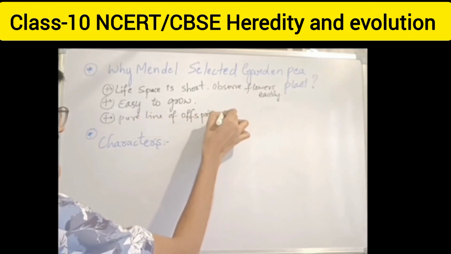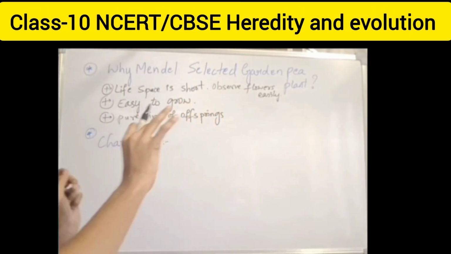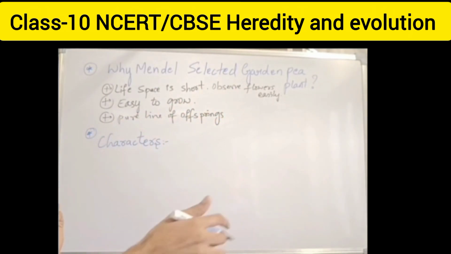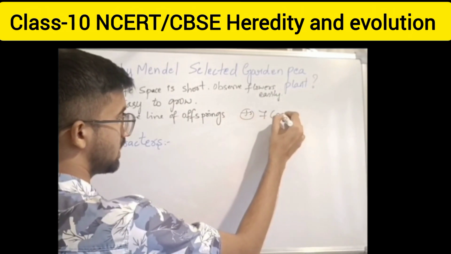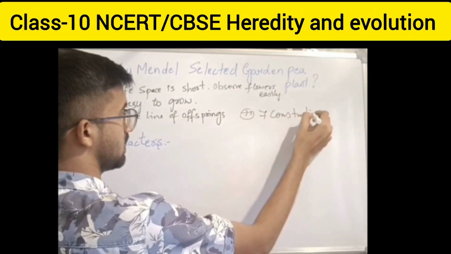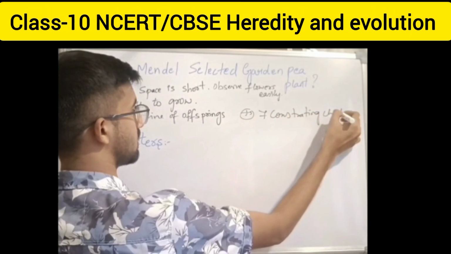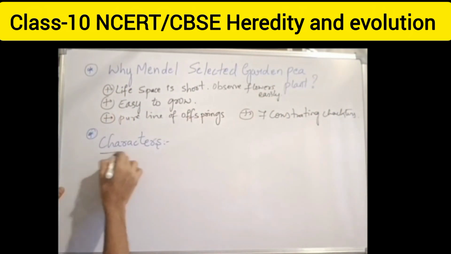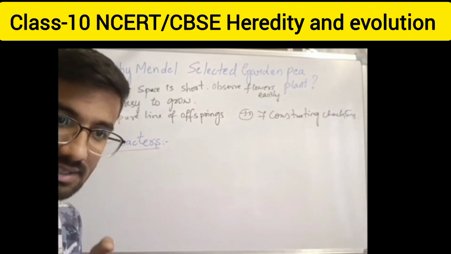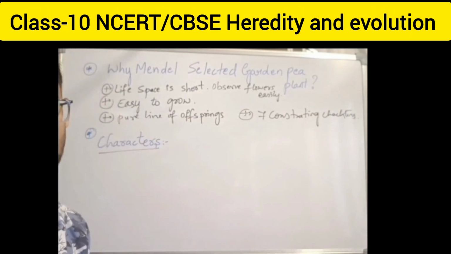It means all the offspring of this plant are very pure. And the last point: we have 7 contrasting characters.